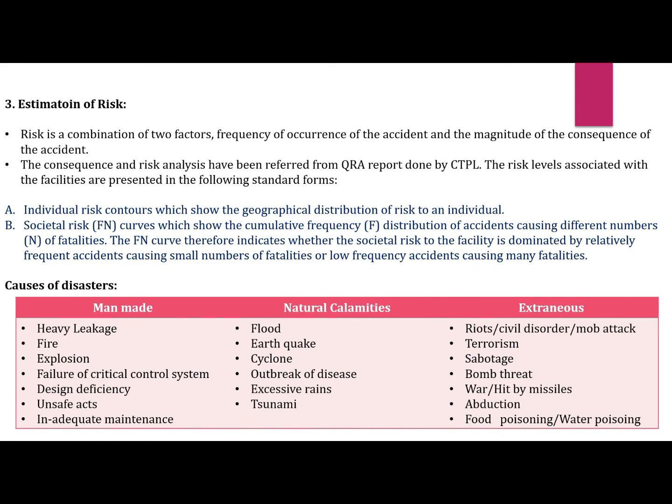There are generally three types of causes for these hazards. First one is man-made, second one is natural calamities, and the third one is extraneous. The man-made causes generally include heavy leakage, fire, explosion, design deficiency, unsafe acts, and all these things. The natural calamities include flood, earthquake, cyclone, outbreak of disease, and tsunami. And extraneous causes include terrorism, sabotage, bomb threat, abduction, food poisoning, or water poisoning.